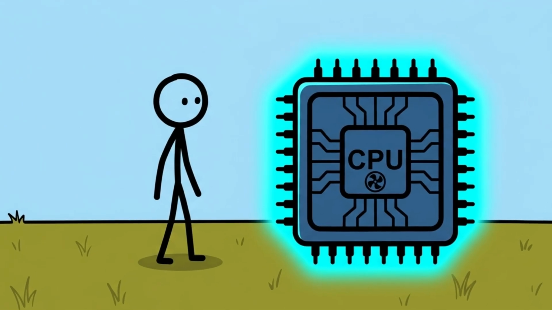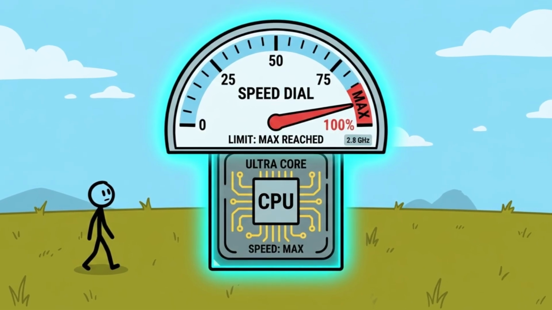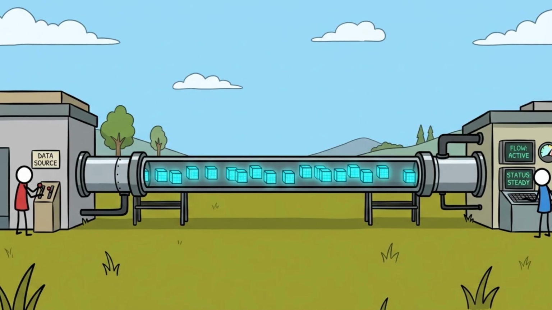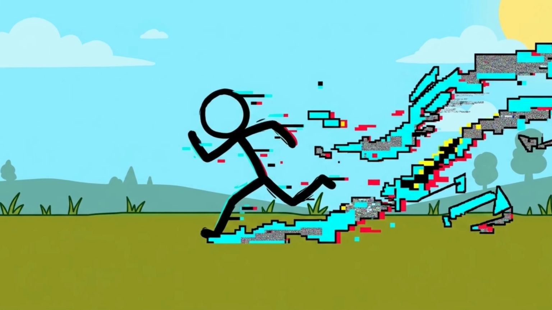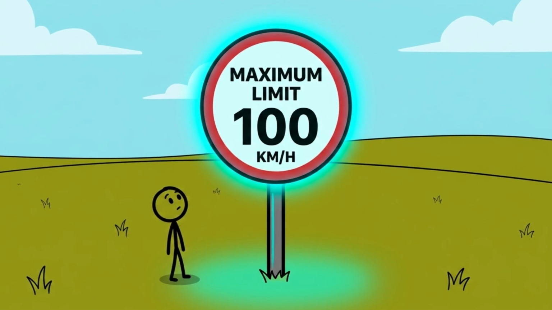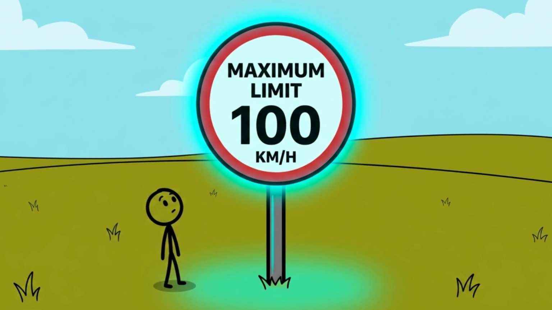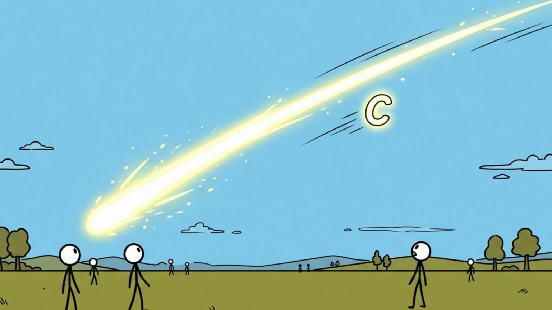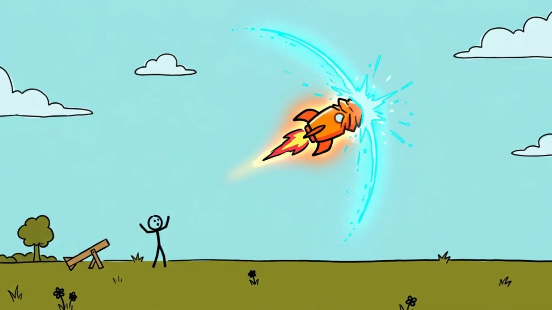Every simulation is bound by the hardware it runs on. No matter how advanced a computer is, its central processing unit has a maximum clock speed. It can only process a certain amount of information per second. If you try to move faster than the processing speed, the system creates a lag. In our universe, we have a hard speed limit: 186,282 miles per second. The speed of light, c. Nothing in the universe, no matter how much energy it has, can cross this threshold.